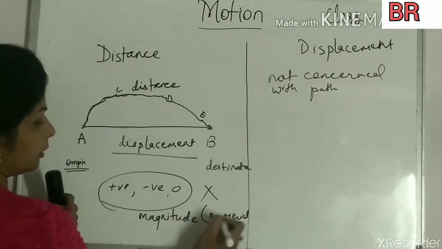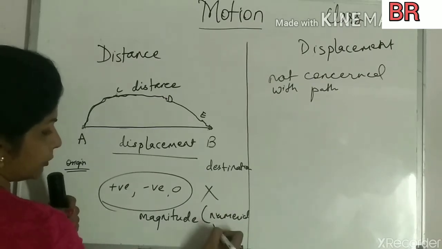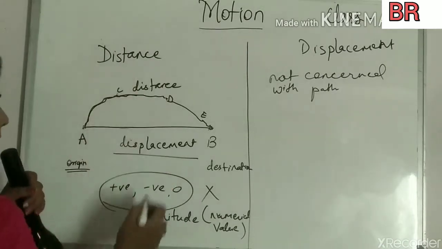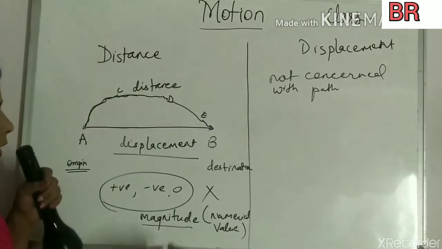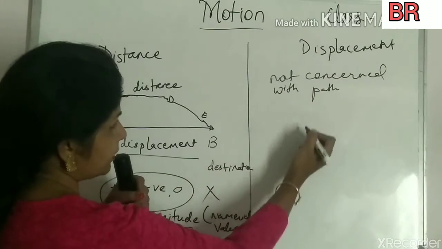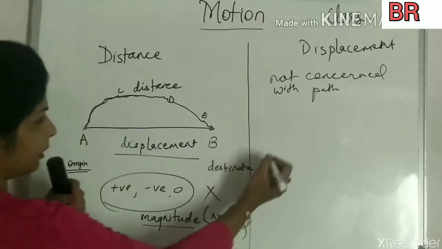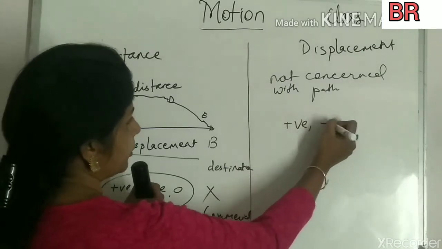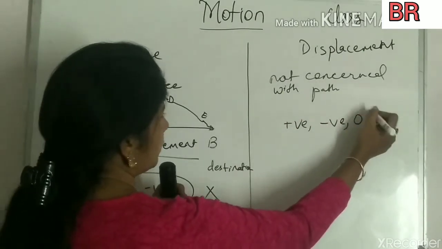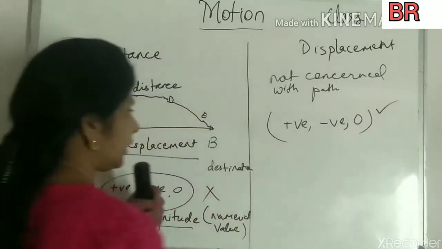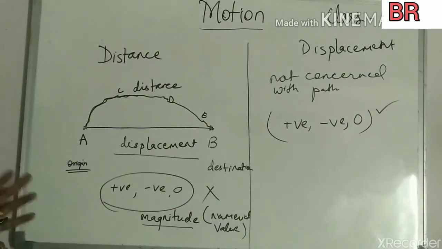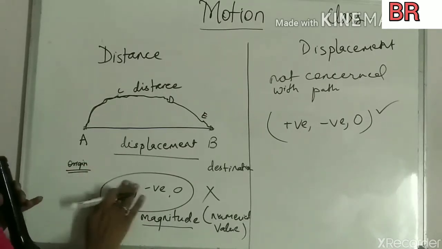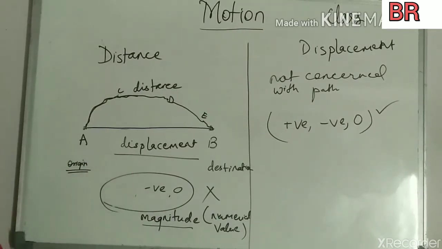So many students do not know what is meant by magnitude. It is only the numerical value. Distance is concerned only with magnitude, whereas displacement has magnitude as well as direction, which means displacement can be positive, negative, or zero, whereas distance cannot be negative or zero. It will be only positive. We can say that it cannot be negative.